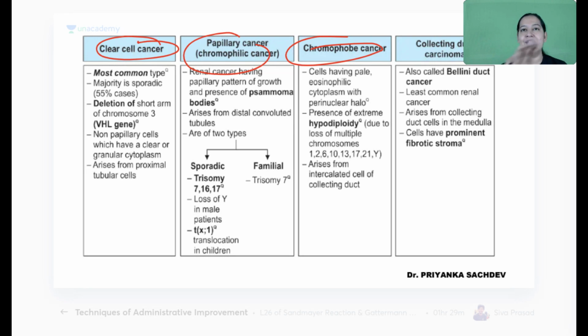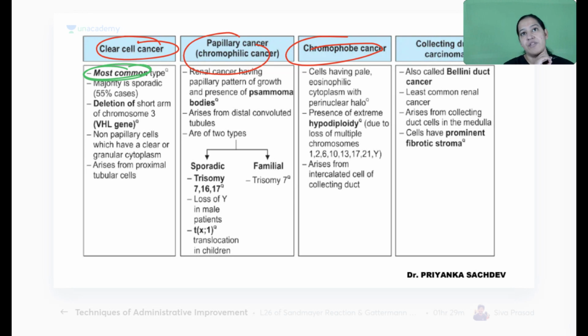On radiology, the radiologist will say it is renal cell carcinoma, I don't know which type. On gross, the surgeon will say it is renal cell carcinoma, I don't know which type. The pathologist will tell you which type it is. Have you got it? Microscopic images are tough to understand, so you should know all images. Among them, the most common is clear cell carcinoma.